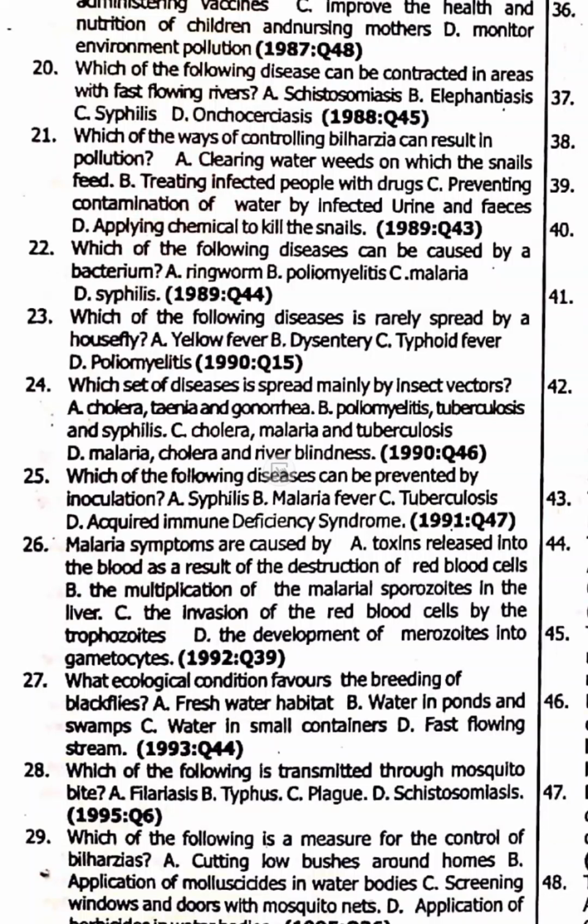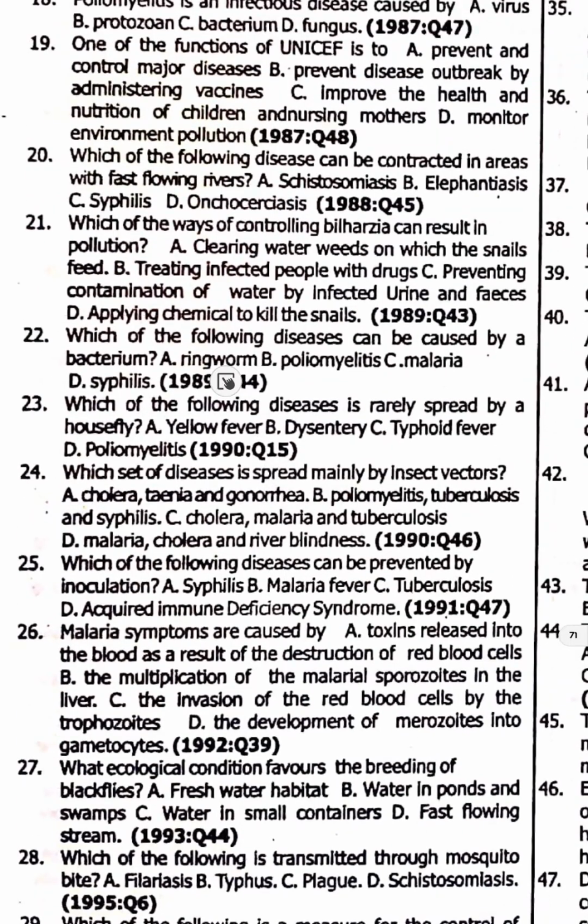Alright, welcome back. Still on common diseases. Which of the following diseases can be controlled in areas with fast moving water? We say it's option D, onchocerca. 21. Which of the ways of controlling vectors can result in pollution?